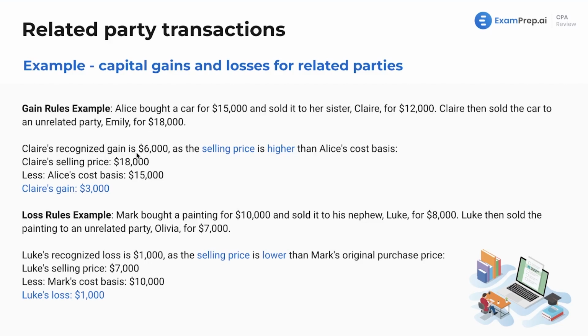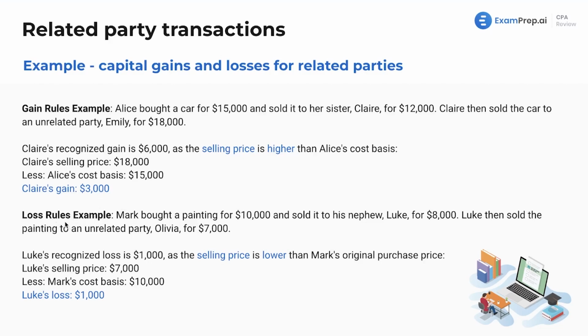Claire's recognized gain is $3,000, as the selling price is higher than Alice's cost basis. Now, Claire's selling price was $18,000 less Alice's cost basis. So Claire's gain that she's going to have is $3,000. Again, this is the application of the rules we were just going over prior. And if you want to go back and look at those rules again after the examples, feel free. You've got a lot of examples because this is how you're going to really learn. It's how I learn. Very visual person.